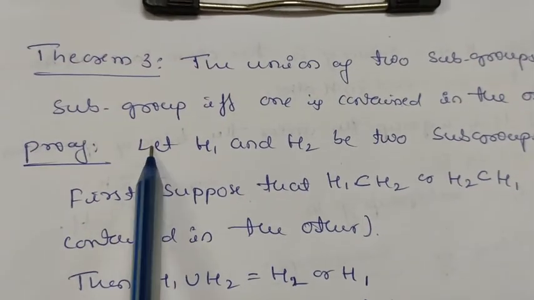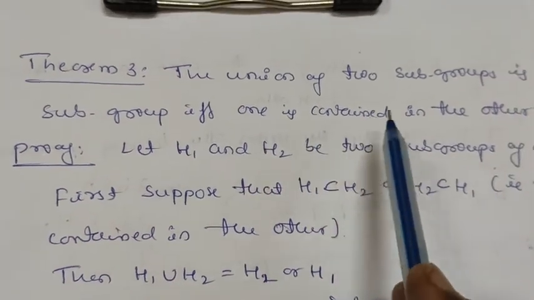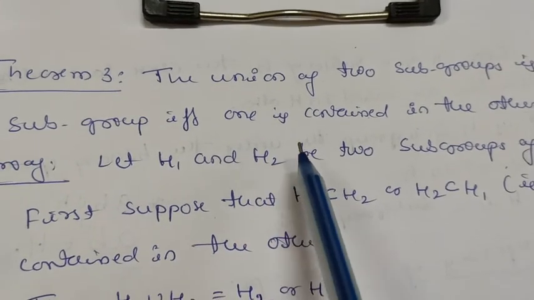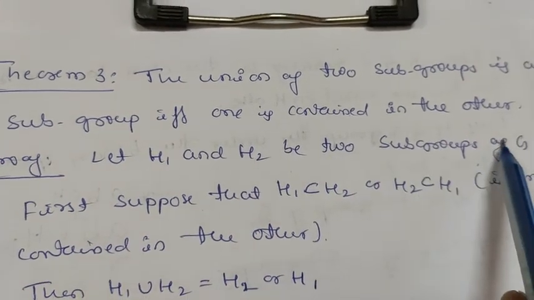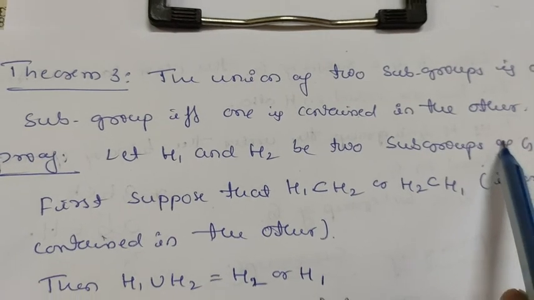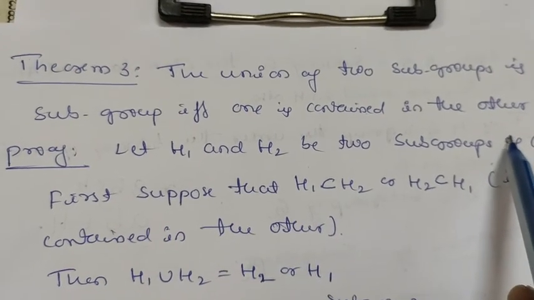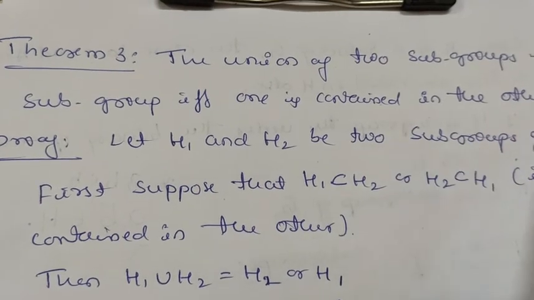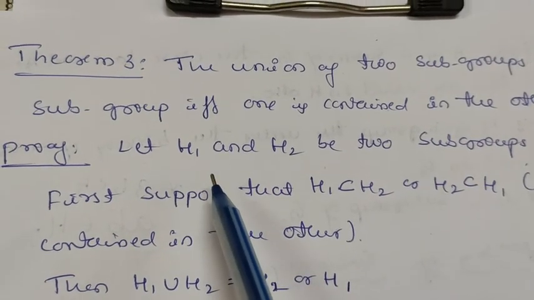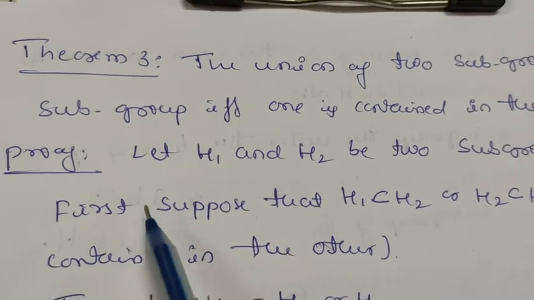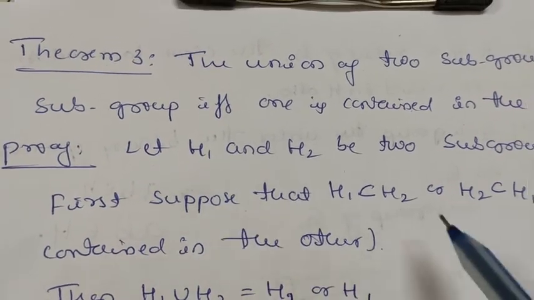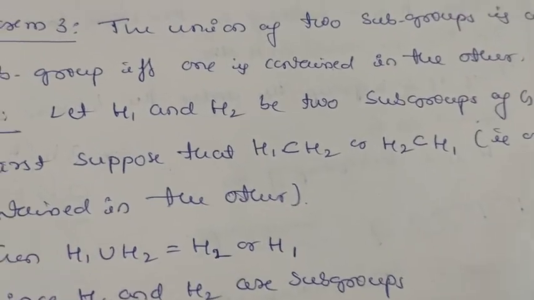Take one more theorem. The union of two subgroups is a subgroup if and only if one is contained in the other. That is, the union of two subgroups is not always a subgroup. It is satisfied only when one group is contained in the other group, that is, one group is a subset of the other group. Let us take two subgroups. Let H1 and H2 be two subgroups of G.